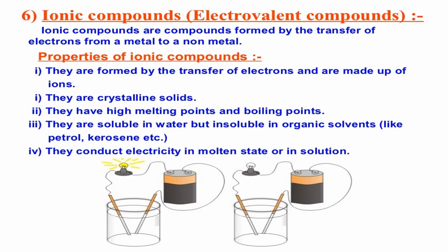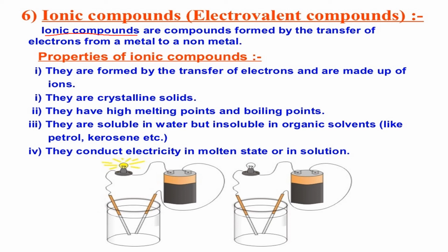So how will you define an ionic compound? It is the compound formed by transfer of electrons from a metal to a non-metal. So the bond formed between the metal and the non-metal, either by gaining or losing electrons, is the ionic bond. What is the other name for ionic compound? That is called an electrovalent compound.